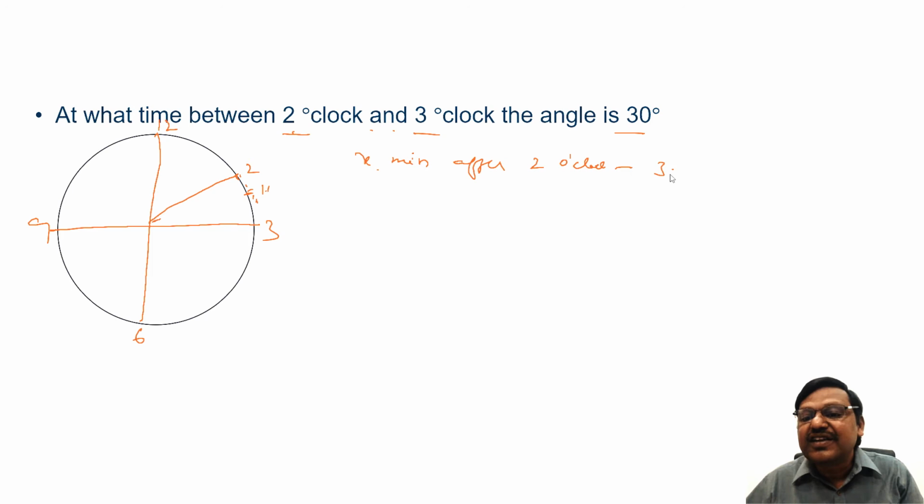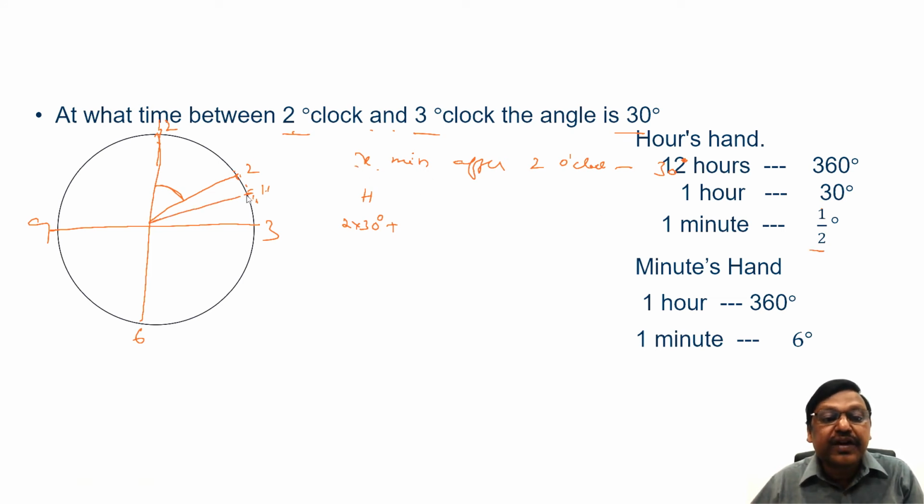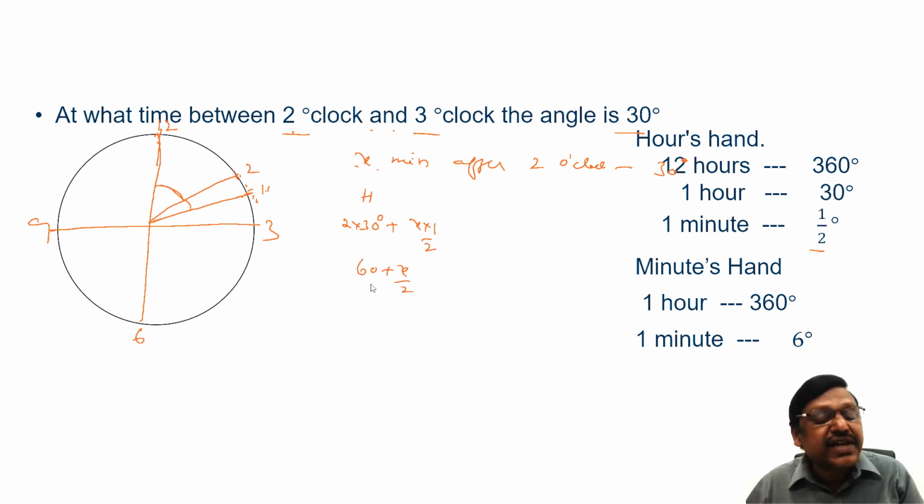Let the angle be 30 degrees. Now let us write the hour hand position. Every hour it moves 30 degrees, with respect to 12. 2 o'clock means 2 times 30, 60 degrees. Plus in the next x minutes, every minute half a degree, so x minutes means x by 2 degrees. So it has moved 60 plus x by 2.